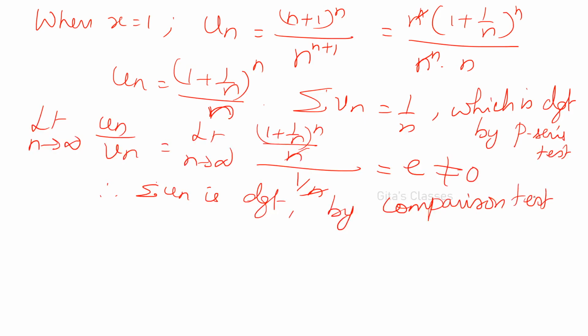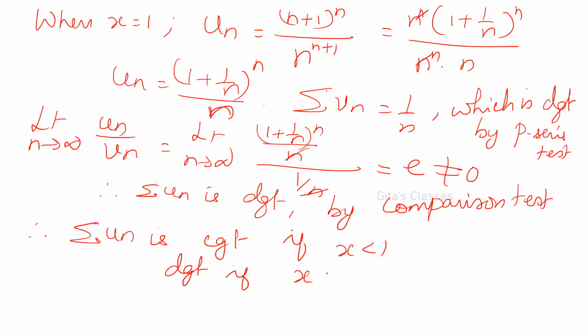Okay. Now combine all these things. Therefore, sigma un is convergent if x is less than 1 and divergent if x is greater than 1, and for x equal to 1 it is divergent. Right? Divergent when x is greater than or equal to 1. With this, Cauchy's nth root test is over, and the next is Cauchy's integral test. We'll see in the next class.